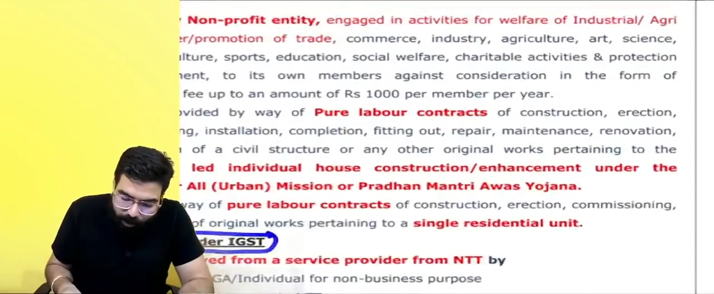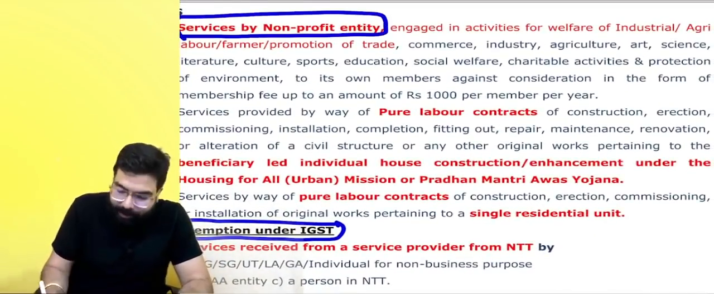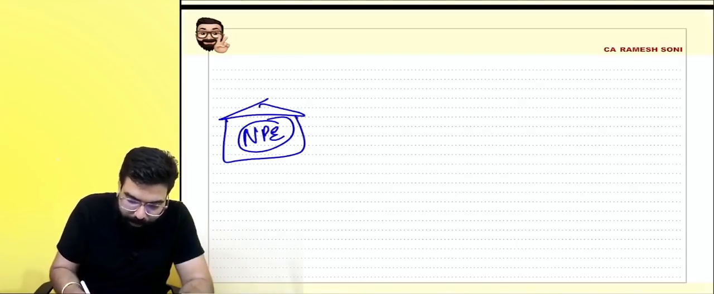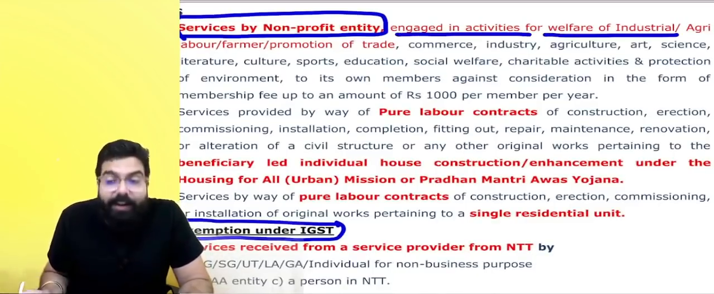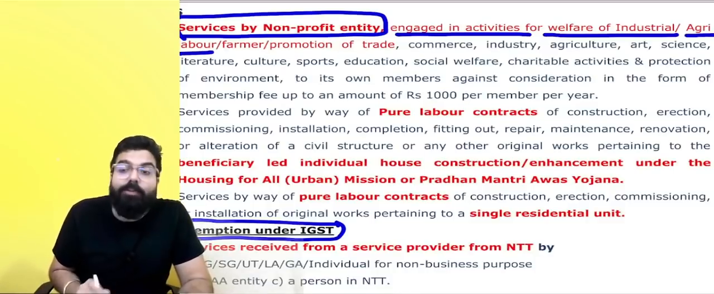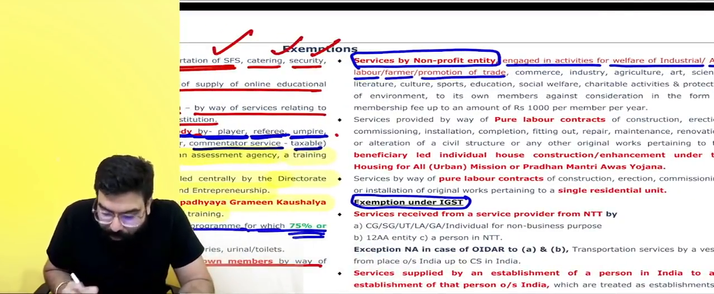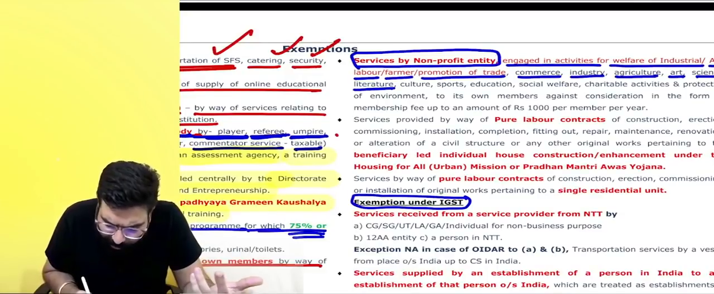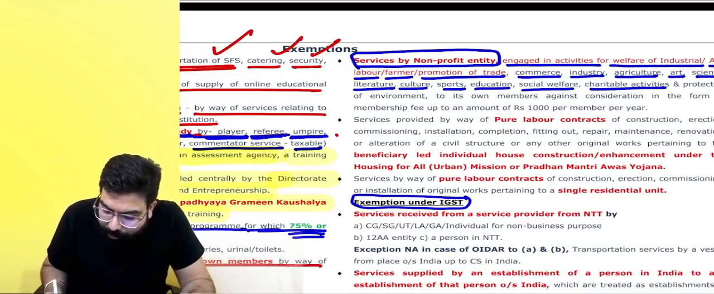Let's go ahead. Everyone over here. Services by a non-profit entity. If there is a non-profit entity, and they are engaged in activities for the welfare of industrial or agricultural labor or farmers, or for promotion of trade or commerce, industry, agriculture, art, science, literature, culture, sports, education, social welfare, charitable activity, and protection of environment, to its own members.